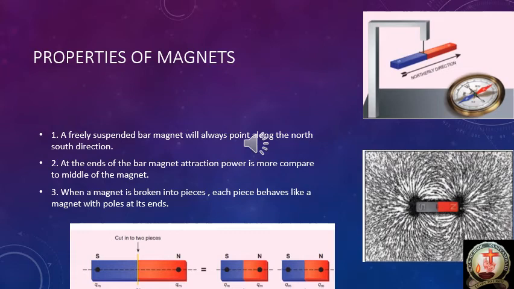Whenever the bar magnet is broken, the two small pieces act as separate magnets. That means one piece has a south pole and north pole, and another piece also has a south pole and north pole.